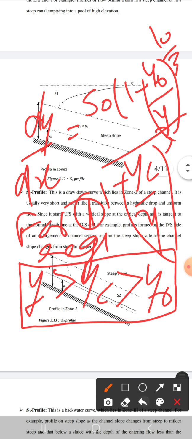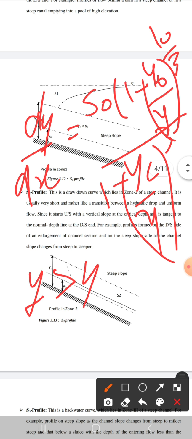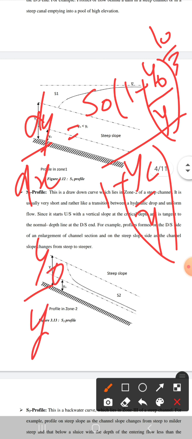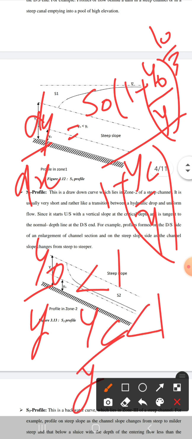Now we will see how this relation will affect dy over dx. So y naught upon y will be less than 1 and yc over y will also be less than 1.